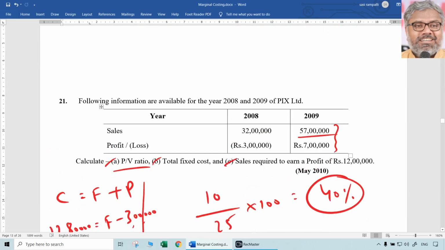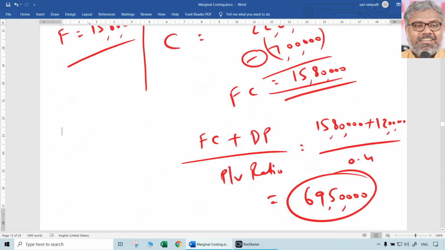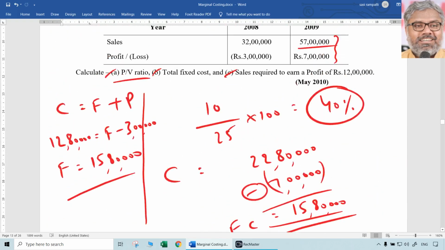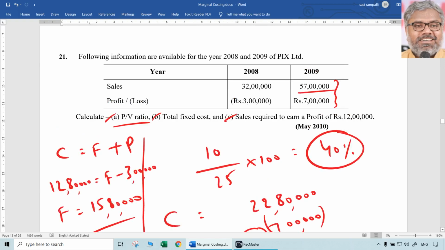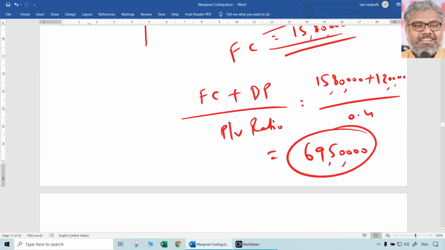If they can sell only 57 lakhs, they get a profit of 7 lakhs. If they can increase the sales to 69 lakhs 50,000, they might earn a profit of 12 lakhs rupees. That is the sales required to earn a desired profit of 12 lakhs rupees. The formula is fixed cost plus desired profit divided by PV ratio.